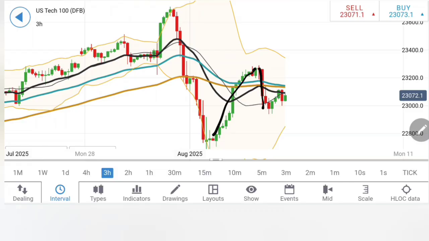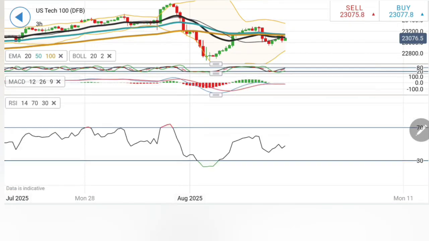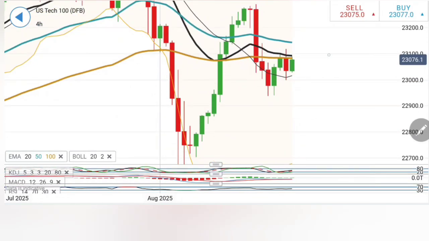Remember, after the retracement, drop, retracement, and now once it trades below 22,940, 950, expect 22,900 and 22,800 as well. Indicators are rising here and are supportive for further bullishness. On the 4-hour chart, similar is the observation.